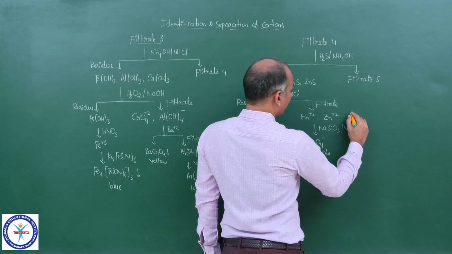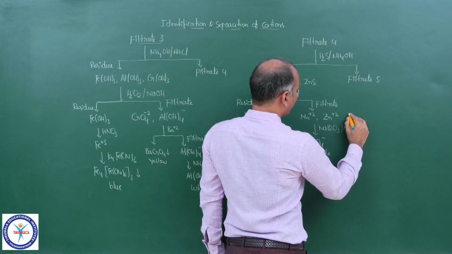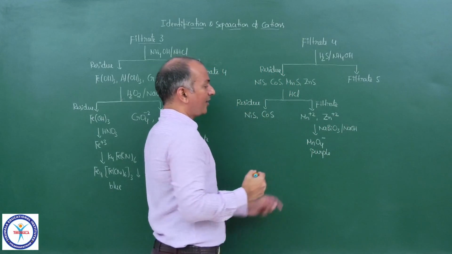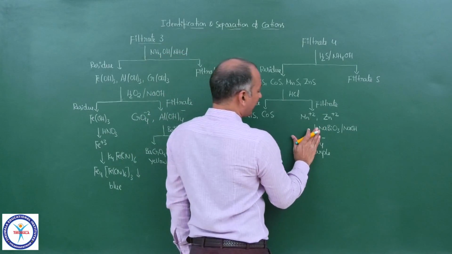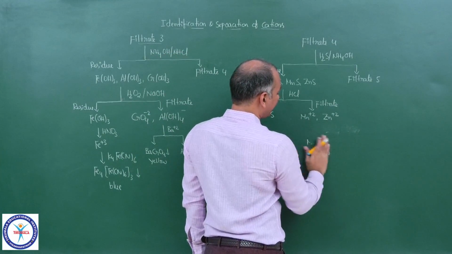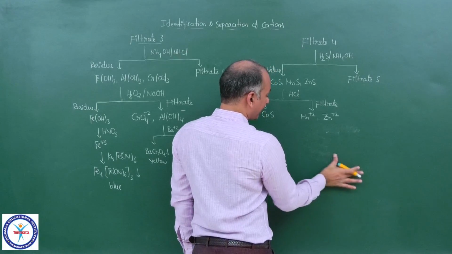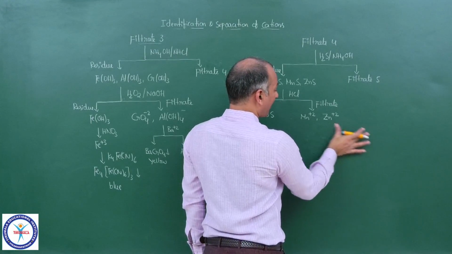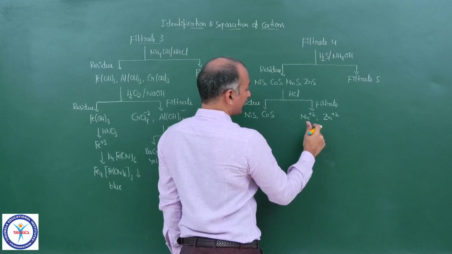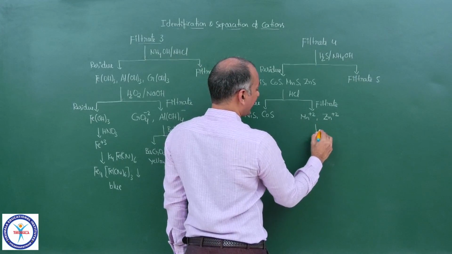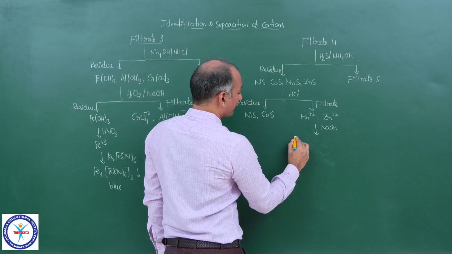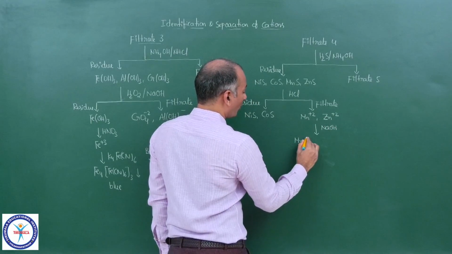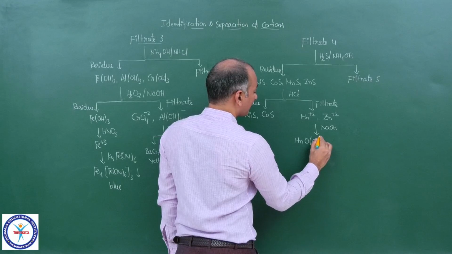Now otherwise you can do one thing. Actually here if you want to separate these two, then first let us not add NaBiO3. First let me add NaOH to this filtrate. So you will get MnO(OH)2.